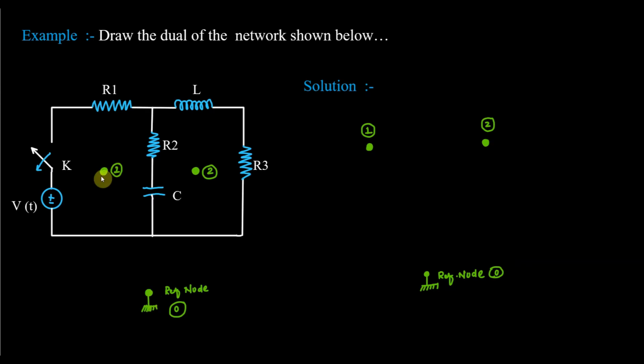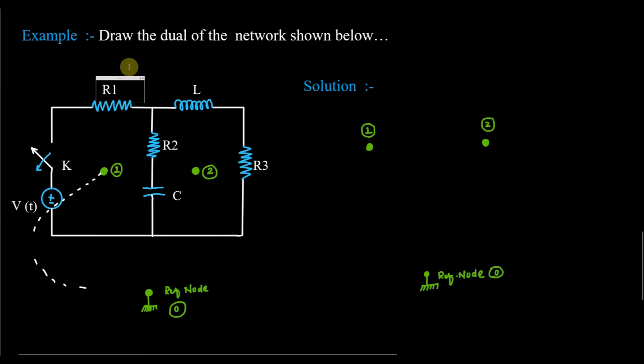So the node corresponding to mesh 1 is 1. So it should be connected like this. You take a dotted line from node 1 to the reference node. Okay, so it should be connected like this.